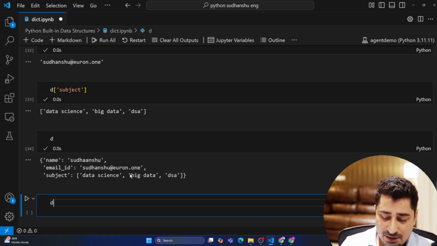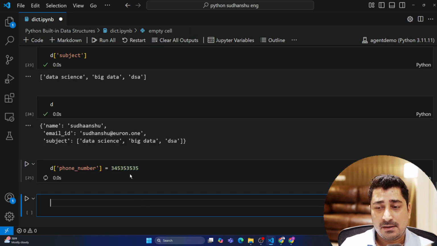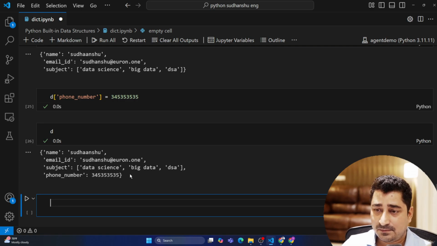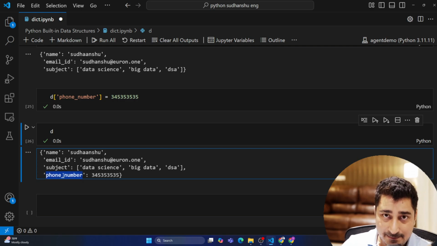Let's suppose I would like to add a new key value pair, maybe a phone number. Don't get excited. I'm not going to share my phone number, by the way. I'm already a part of your WhatsApp group, so that's fine. So here I can try to add my phone number. Now phone number is a new key. Now if I check what D is, the phone number is stored as a new key and its respective value.